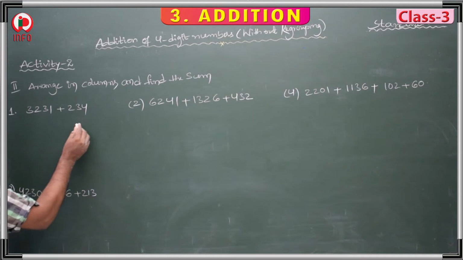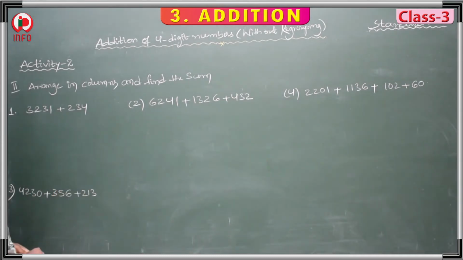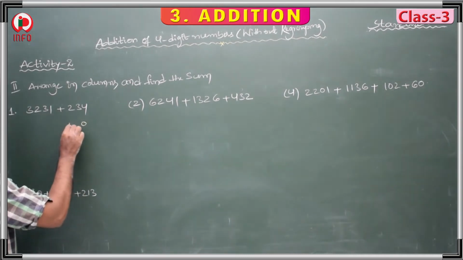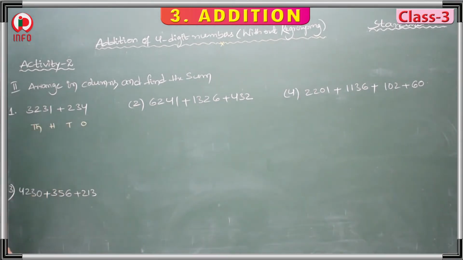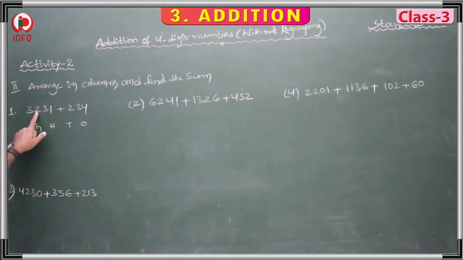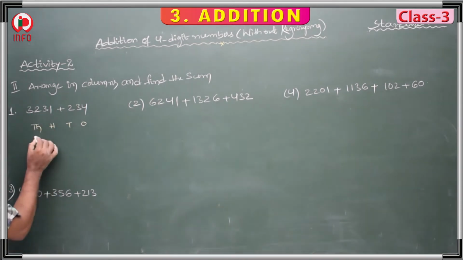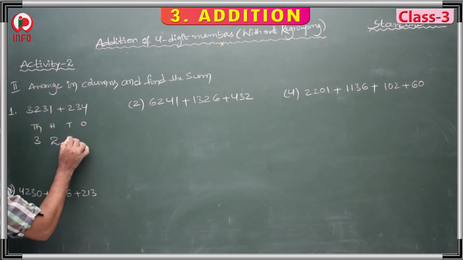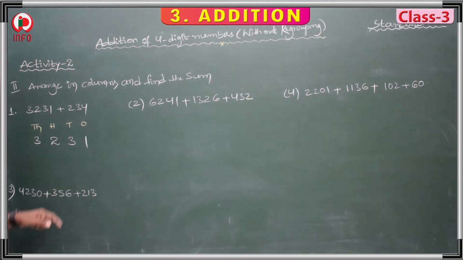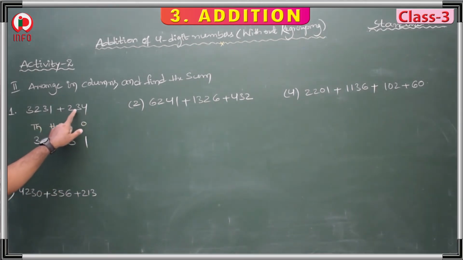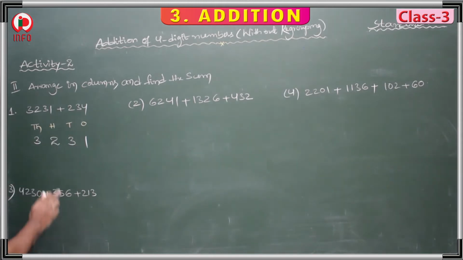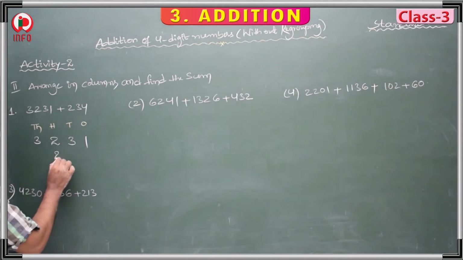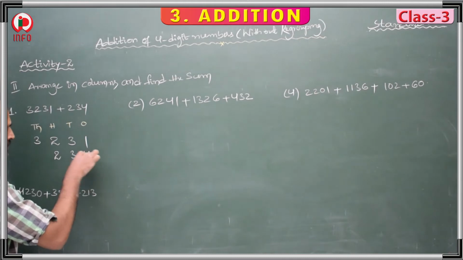First ones place, tens place, hundreds place, thousands place. Here 3,231. The second one is 234. Means we start from 100, not from 1000. Here only 3-digit numbers were there. We start from 100, from here. 234.